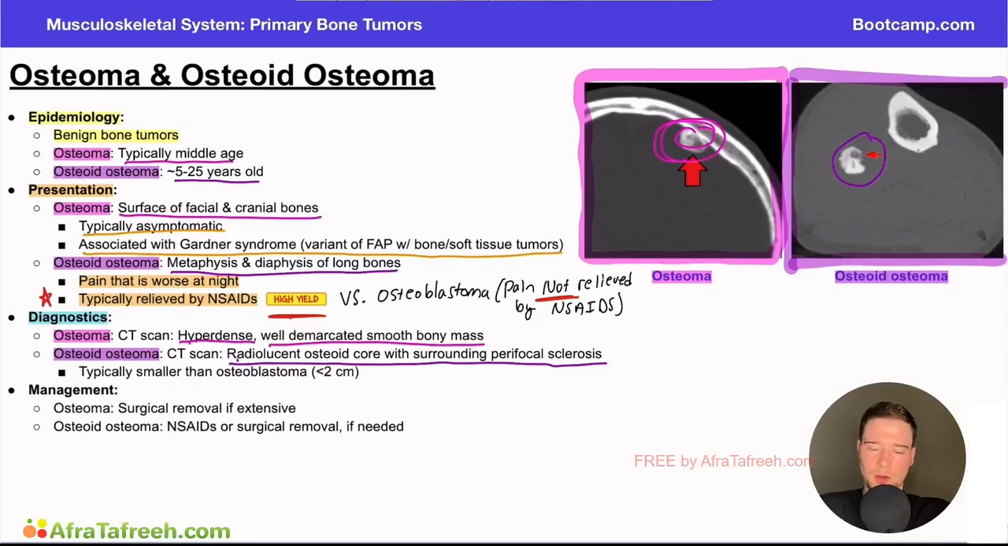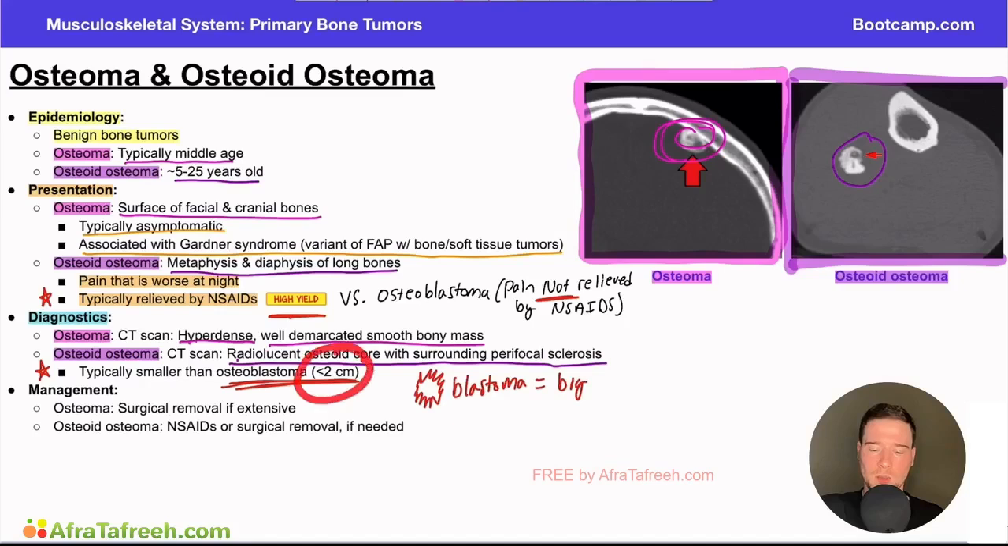And here is another key differentiating point. Again, osteoid osteoma and osteoblastoma, they like to ask you about those two because they're very tricky. We talked about the difference in NSAIDs, right? Now here's another key point in that osteoid osteomas are typically going to be smaller than an osteoblastoma. Osteoblastoma, I think of a big blast, right? It's big, it's an explosion. I think blastoma equals big. That's typically going to be greater than 2 centimeters. But here in the osteoid osteoma, it's smaller. So it's typically less than 2 centimeters on imaging.